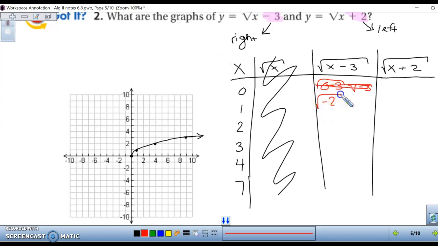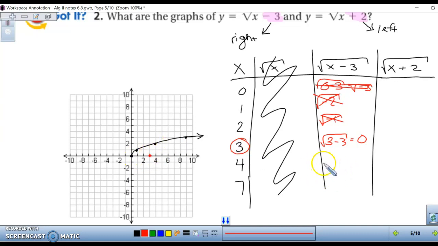We would still get the square root of negative 2, which we can't do. If we plugged in 2, we would have the square root of negative 1, which we can't do. If we plugged in 3, that's when we actually have a number we can work with, and your answer is 0. So that's the minimum point we can start for this graph. So x is equal to 3, or y is equal to 0. Oh my gosh, already it looks like it's moving to the right 3 points.